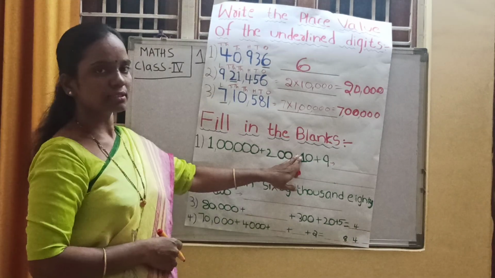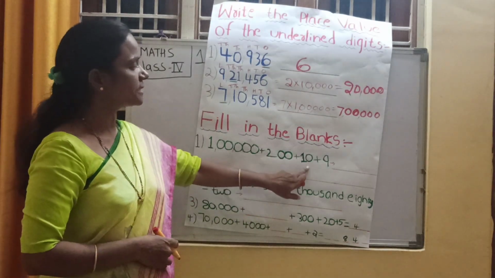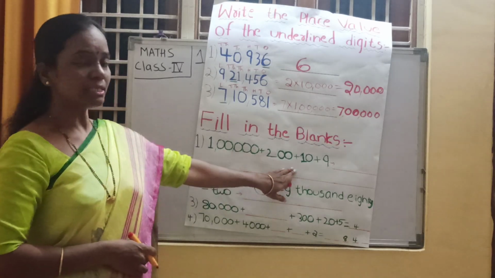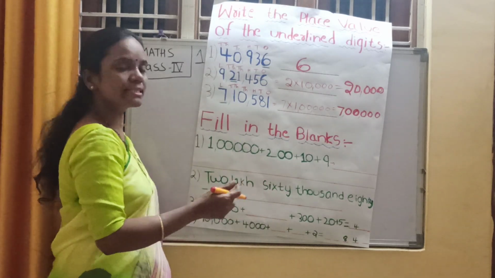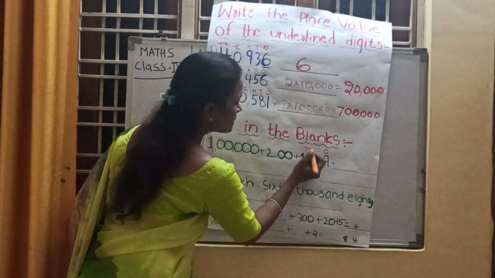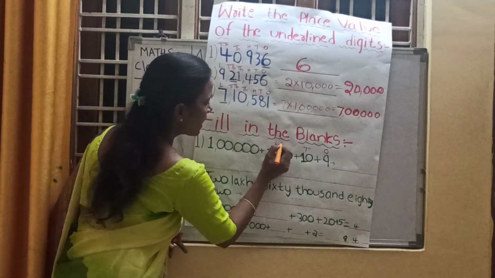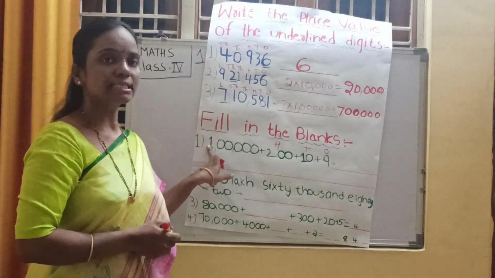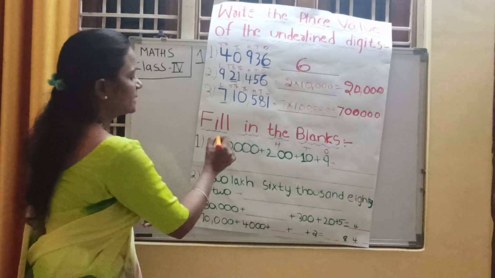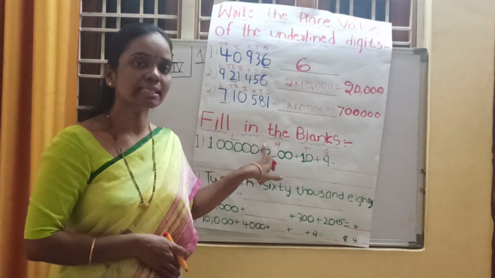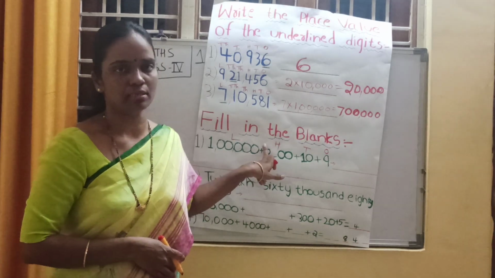Next, fill in the blanks. Here the expanded form is given. We need to write the number for it. First write down the places, and easily you will get an idea. Ones place, tens place, hundreds place. Next, 1, 2, 3, 4, 5, 6 digit number. A 6 digit number means it is the lakhs place. So what is missed here? The thousands and 10,000s places are missed, right?